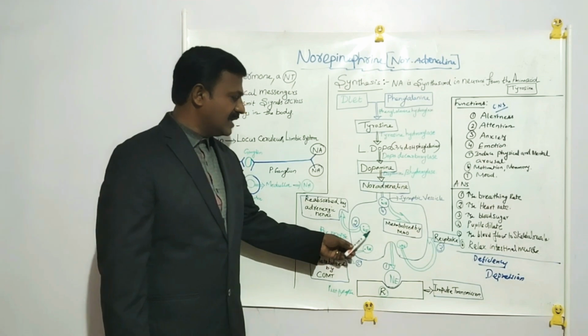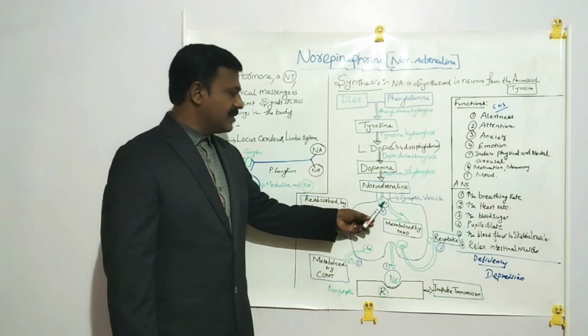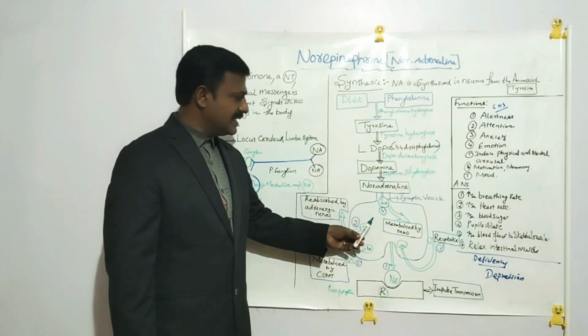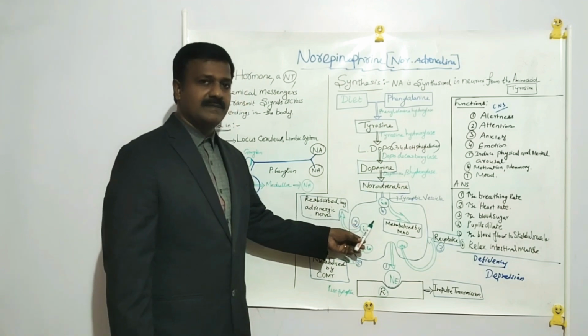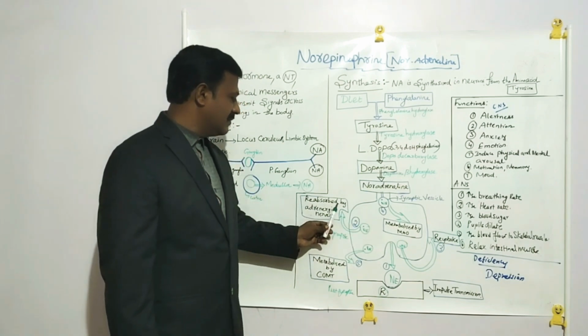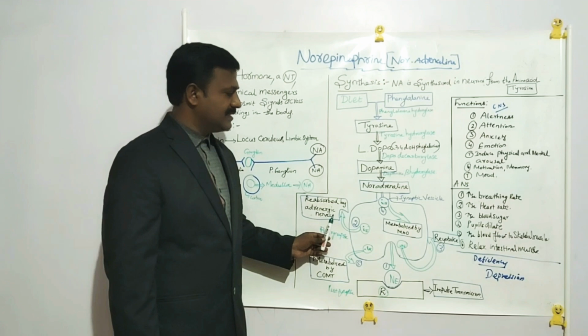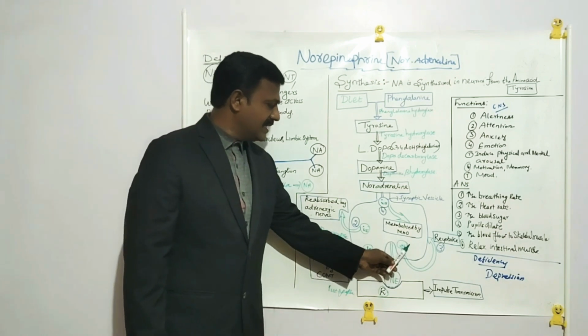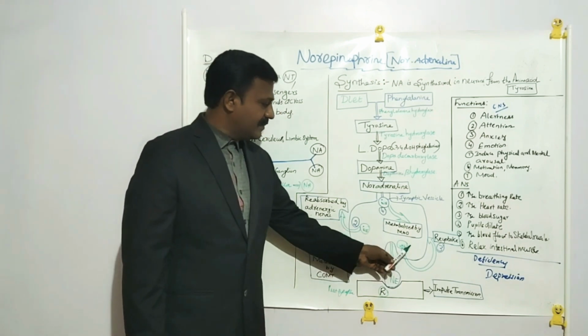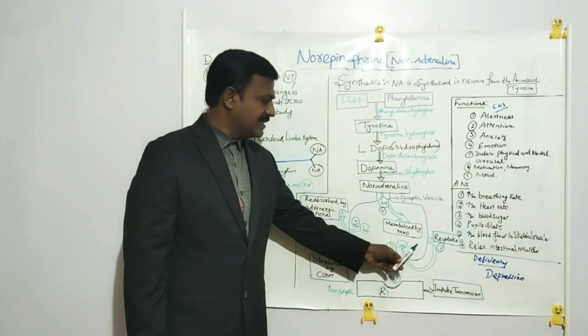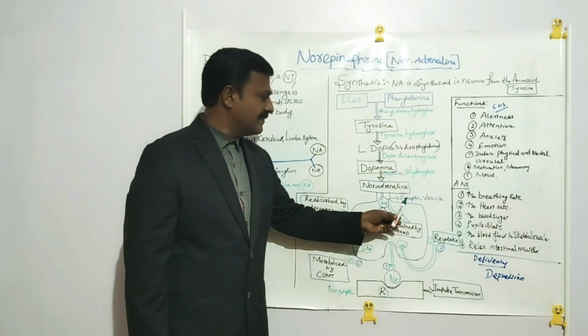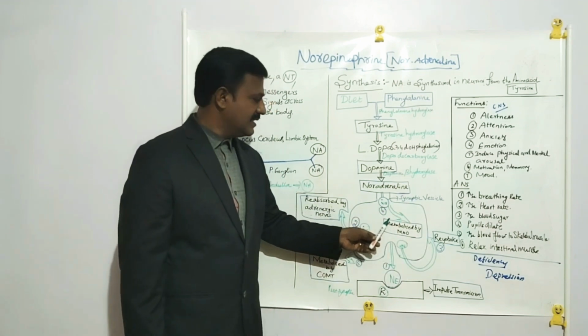Some amount of the neurotransmitter norepinephrine present in the synaptic cleft is reabsorbed by the adrenergic nerves, and some amount is taken up into the synaptic vesicles for reuse.